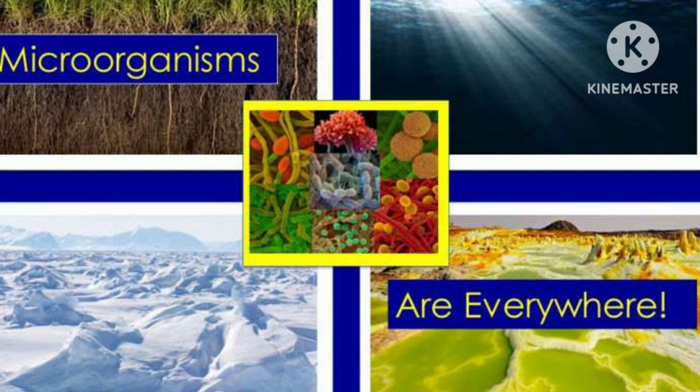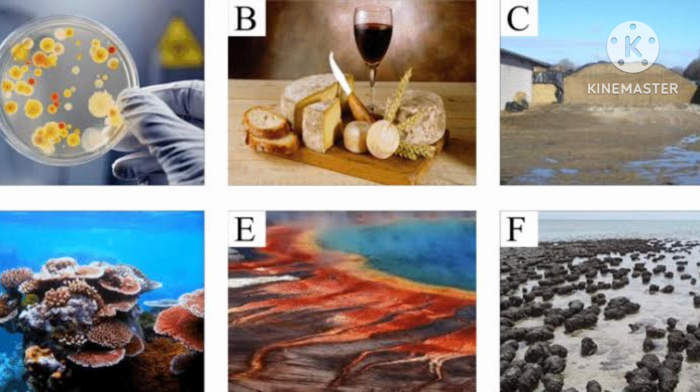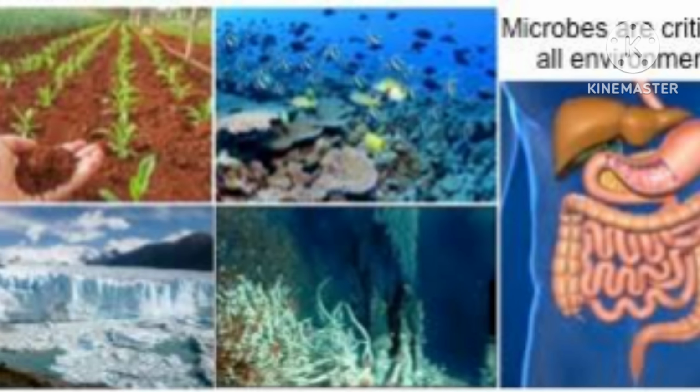Where do microorganisms live? Actually, these microorganisms live in all types of environments, ranging from ice cold climate to hot springs and deserts to marshy lands. And they are also found inside the bodies of animals, including humans, and some organisms grow on other organisms, while some others exist freely.